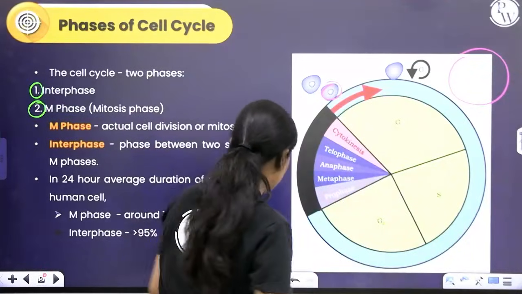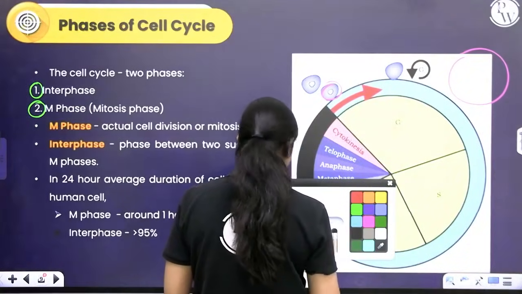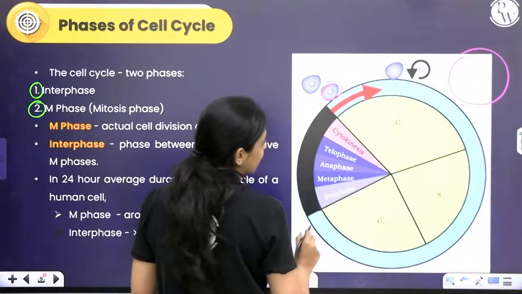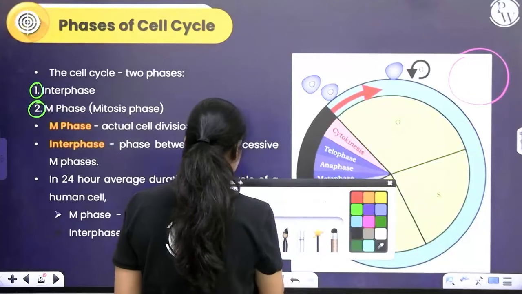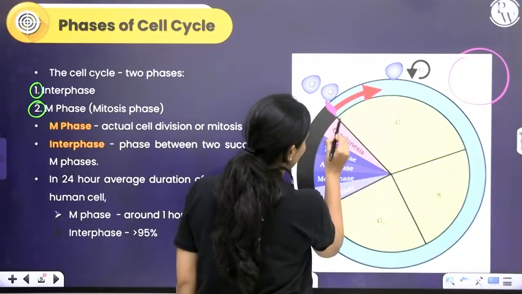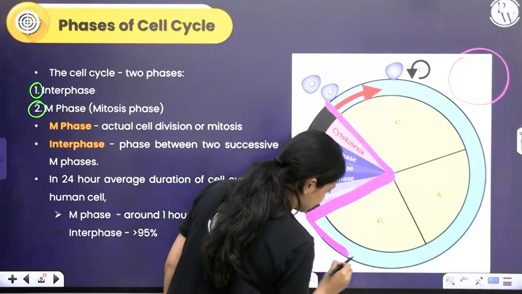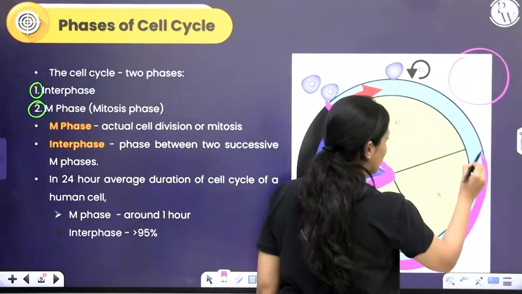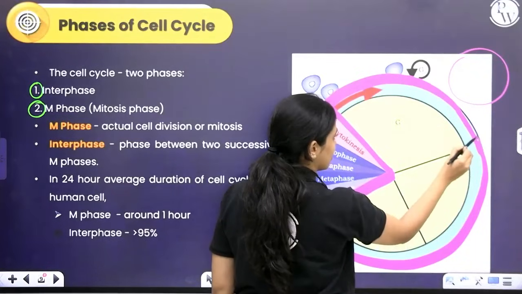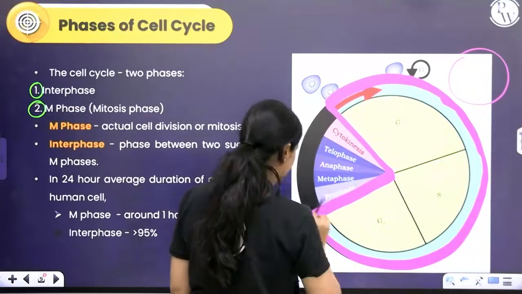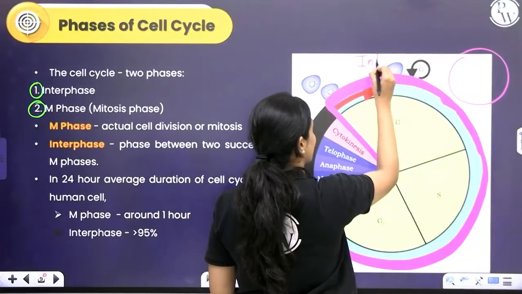So within the cell cycle you have two distinct phases. The first one is interphase, like I already mentioned. Whatever I am outlining in pink, this whole portion of the cell cycle that I have outlined in pink, that is our interphase.